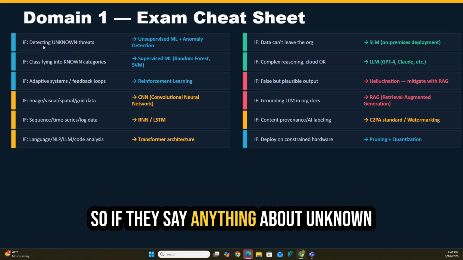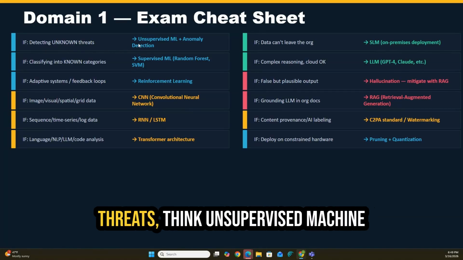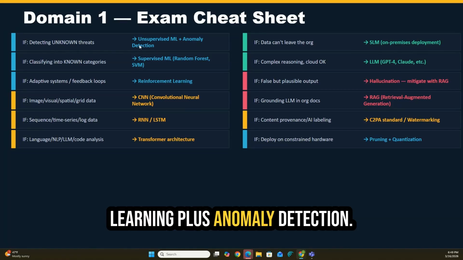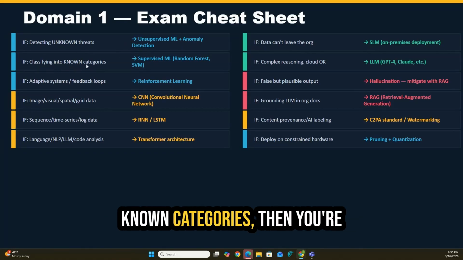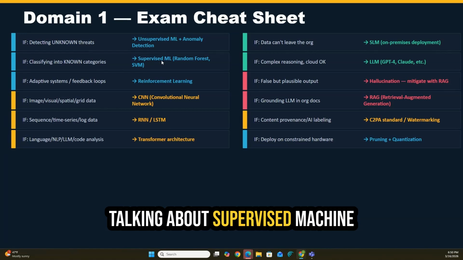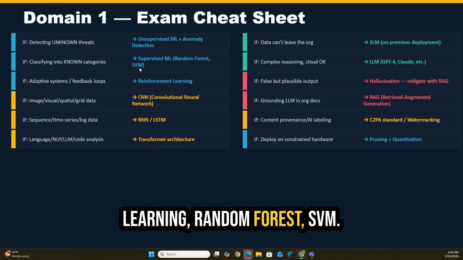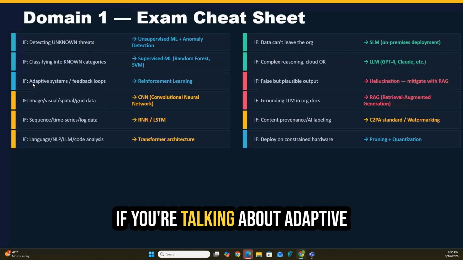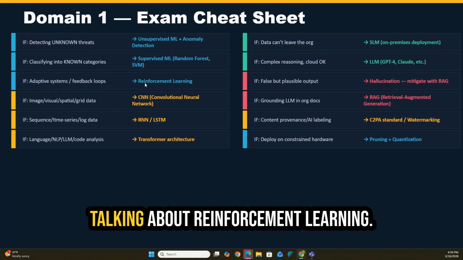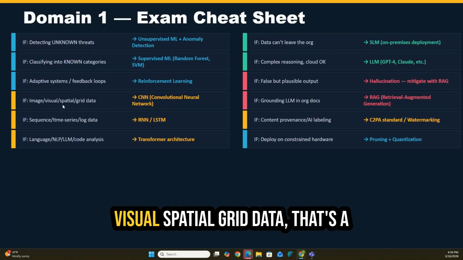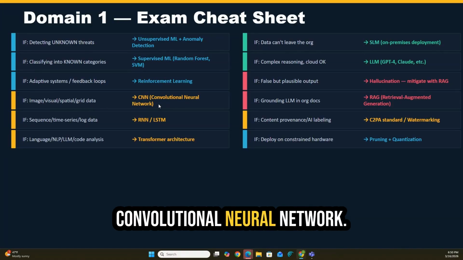So if they say anything about unknown threats, think unsupervised machine learning plus anomaly detection. If they talk about classifying the known categories, then you're talking about supervised machine learning, random forest, SVM. If you're talking about adaptive systems feedback loops, you're talking about reinforcement learning. If we're talking about images, visual, spatial, grid data, that's a convolutional neural network.